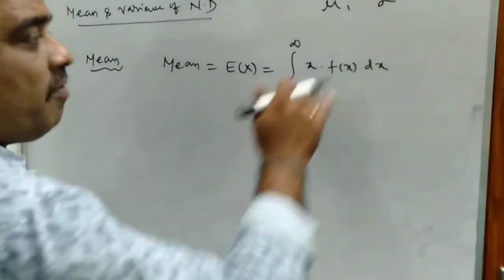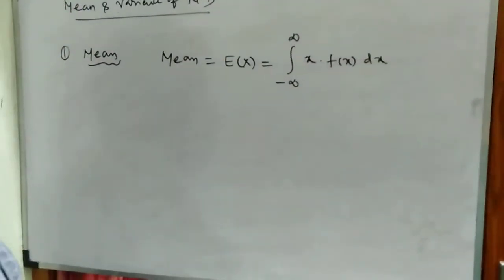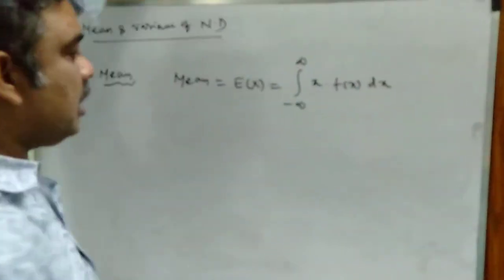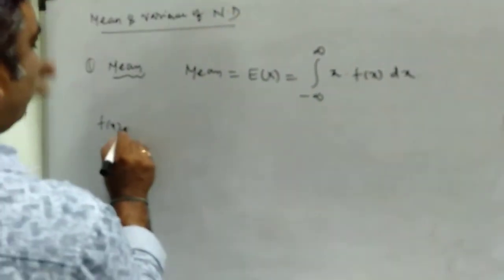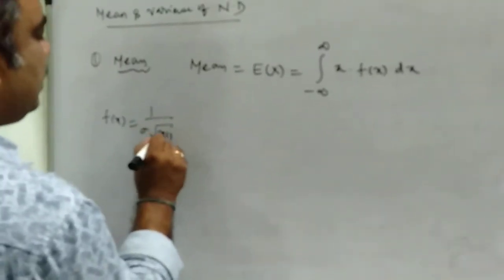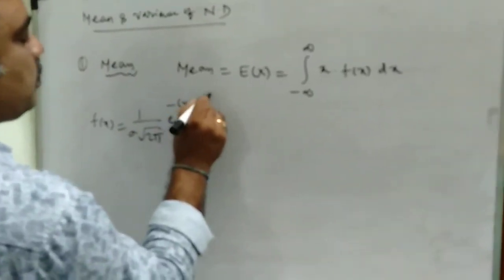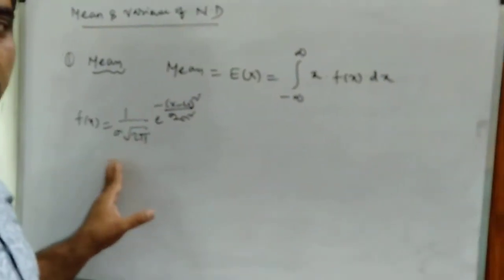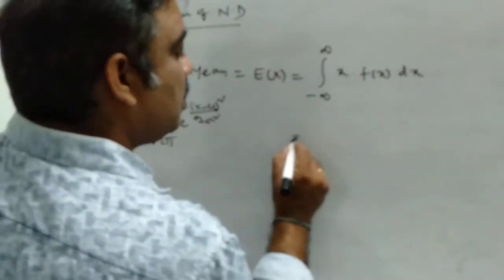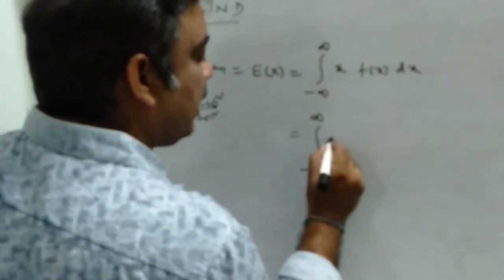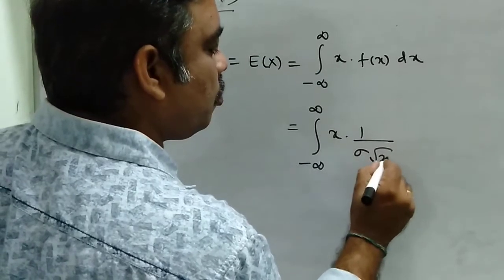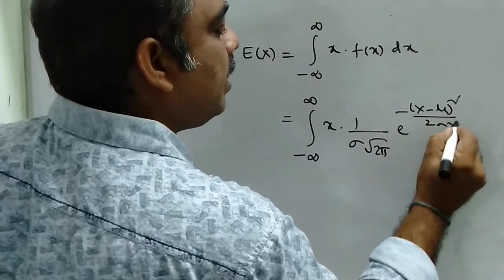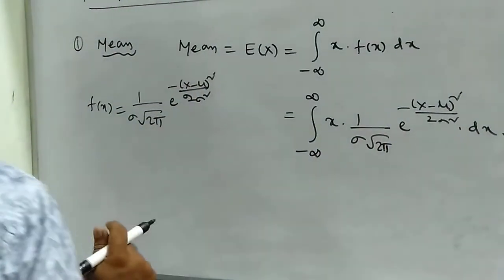We know that the general formula for the mean of a continuous distribution is the integral from minus infinity to infinity of x into PDF. What is the PDF? f of x is equal to 1 by sigma root 2 pi e power minus of x minus mu whole square by 2 sigma square. This is the probability density function of the normal distribution. So I am replacing f of x by 1 by sigma root 2 pi e power minus of x minus mu whole square by 2 sigma square, times dx.